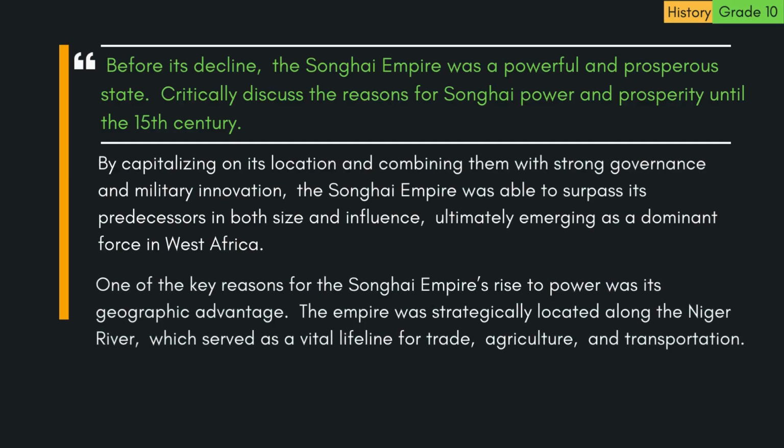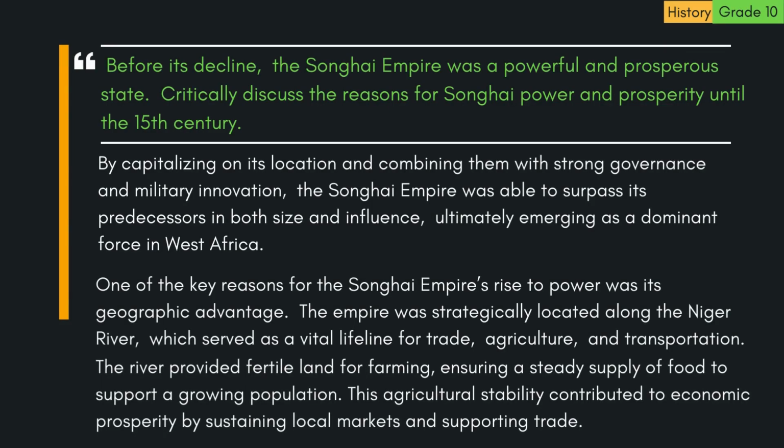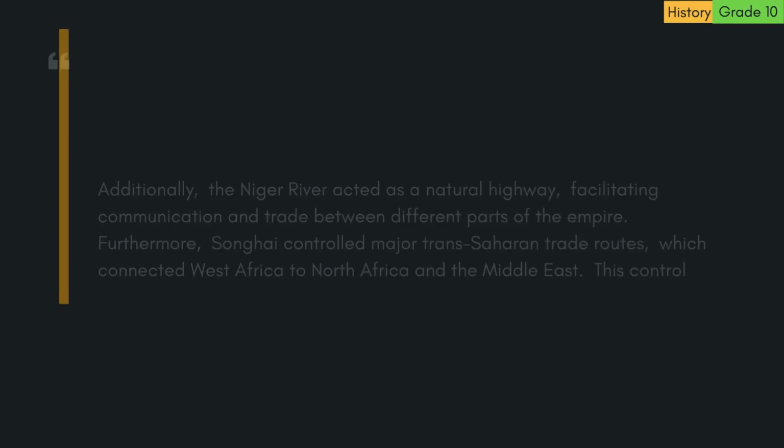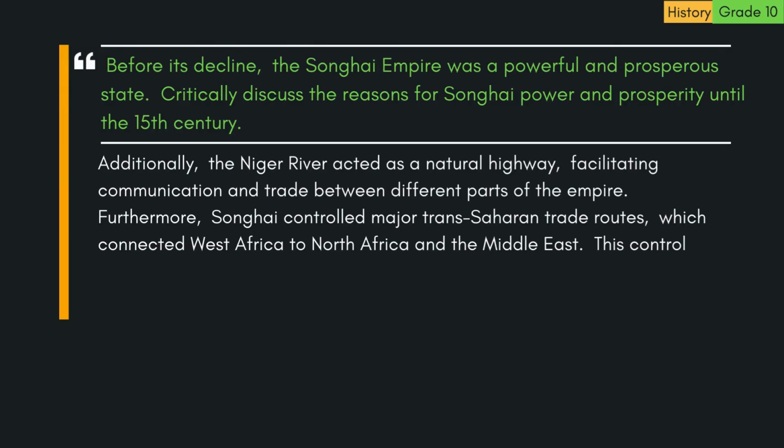One of the key reasons for the Songhai Empire's rise to power was its geographic advantage. The empire was strategically located along the Niger River, which served as a vital lifeline for trade, agriculture, and transportation. The river provided fertile land for farming, ensuring a steady supply of food to support a growing population. This agricultural stability contributed to economic prosperity by sustaining local markets and supporting trade. Additionally, the Niger River acted as a natural highway, facilitating communication and trade between different parts of the empire.